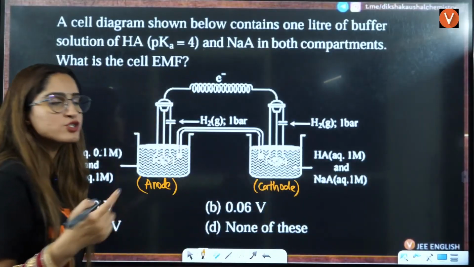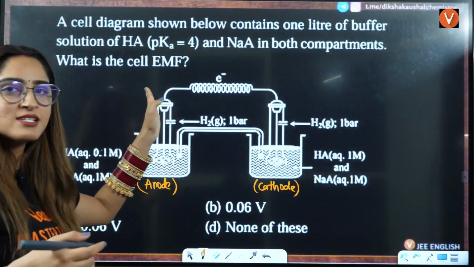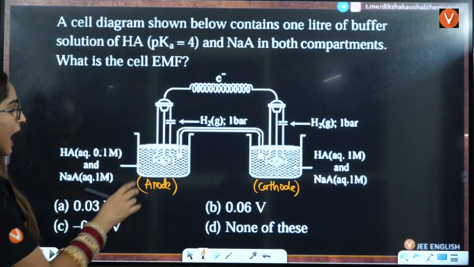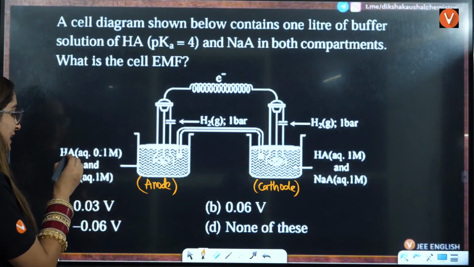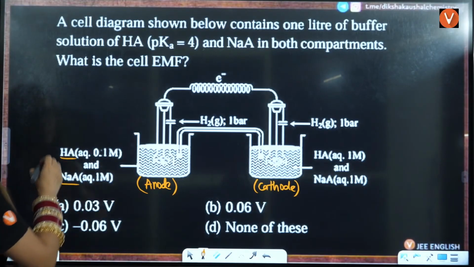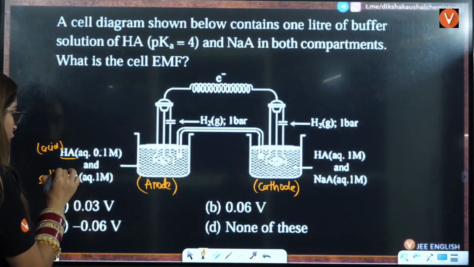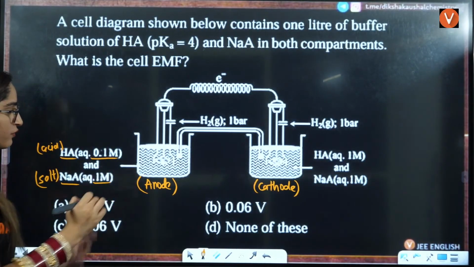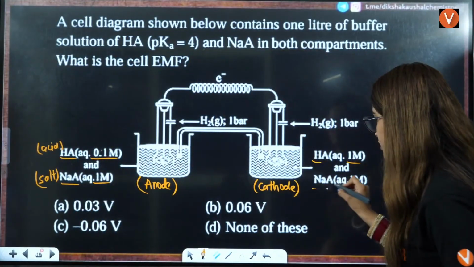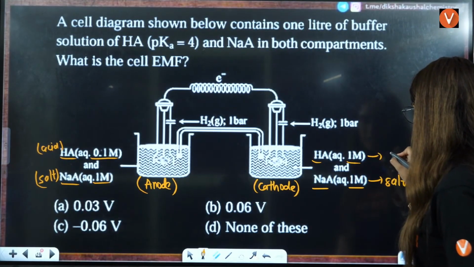In salt bridge also, whenever you represent it, it is always anode on left hand side and cathode on right hand side. That you should know. At anode, what will happen? We know that there is HA, there is NaA, right? This is salt, this is acid. I can write it here. This is acid and this is the salt. The concentrations are given to you for both of them, 0.1 and 1. Here also you have HA, 1 is the concentration, salt, and this concentration is also given to you, right? This is acid,